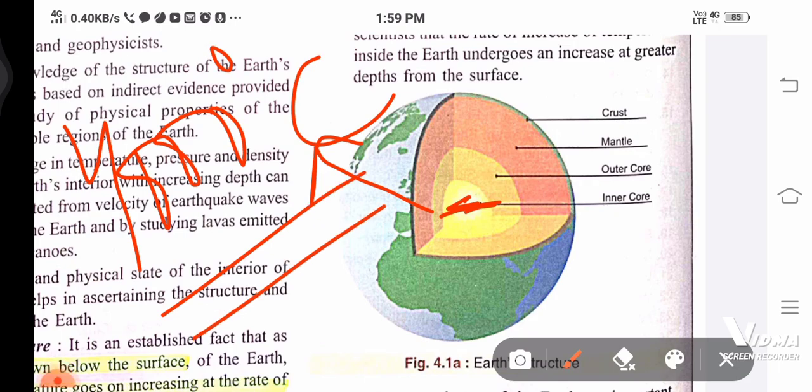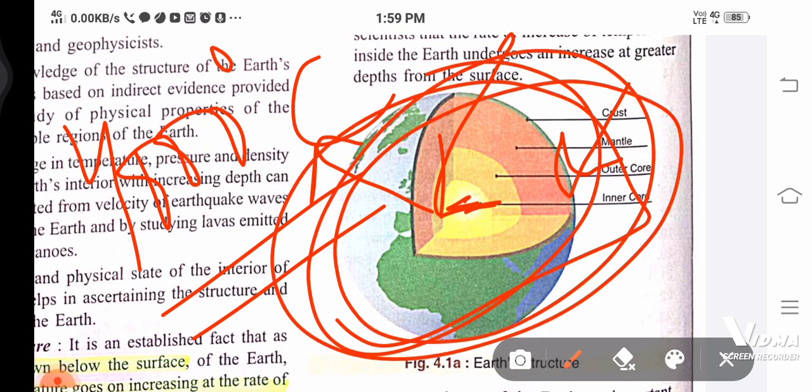Do you know why we are unable to find the proper structure of the earth's interior? Because of this only. We are not able to live even in 45 degrees Celsius, so what would happen at 4000 degrees Celsius? That's why humans are unable to go there. This is a probable answer only, not approximate. We can say this is just a guess.